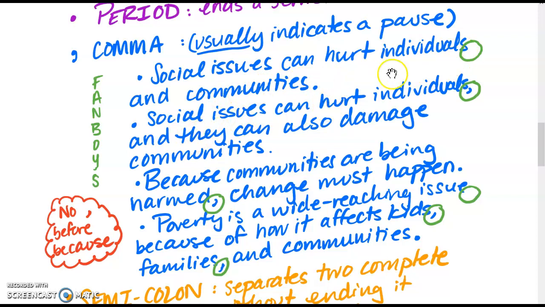Social issues can hurt individuals and they can also damage communities. You can hear there's a little pause there and the comma does go there, all right? Because communities are being harmed, change must happen. You can hear that pause again with that comma. Poverty is a wide-reaching issue because of how it affects kids, families, and communities. You can hear that there's no pause before because, but there are commas after kids and families.